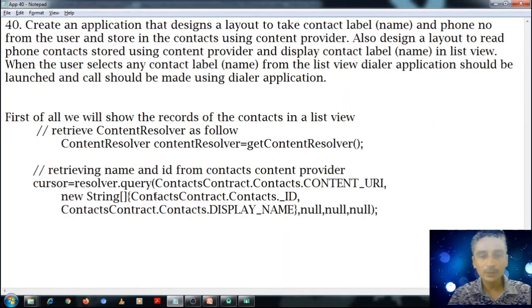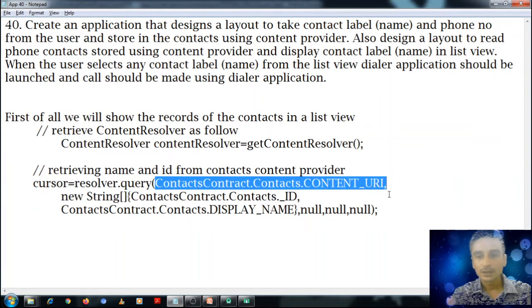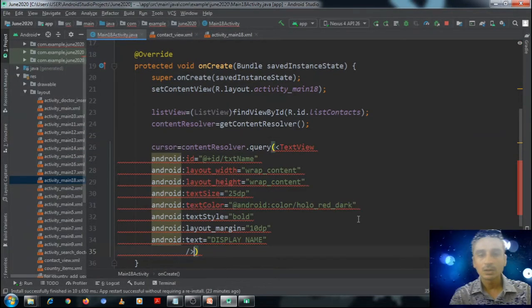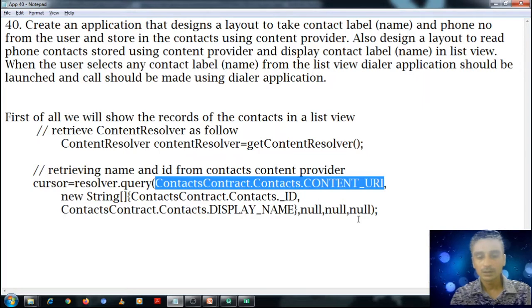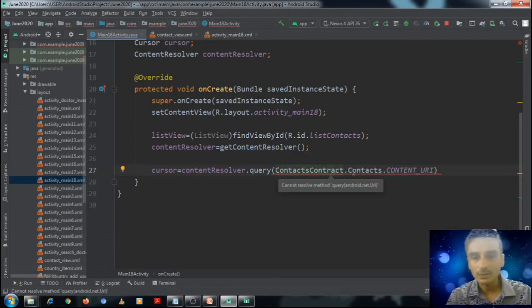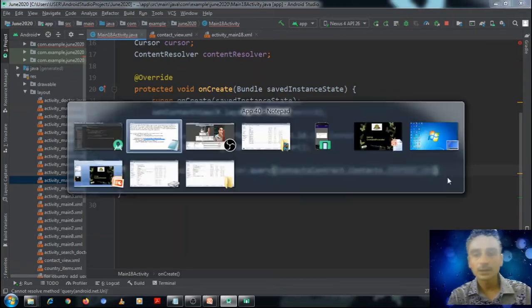The first argument to be passed is the URI of the content provider. Our content provider in this case is ContactContract.Contact.CONTENT_URI.